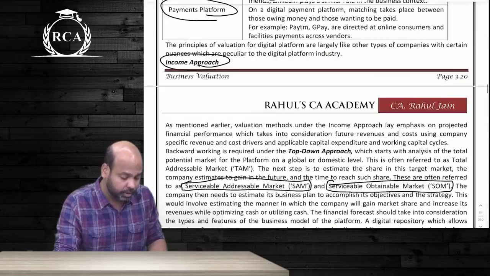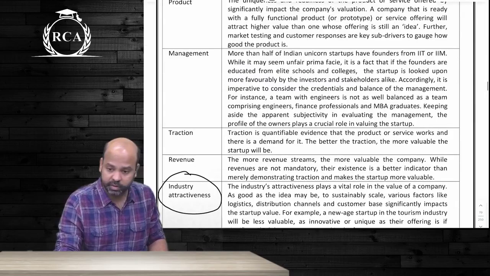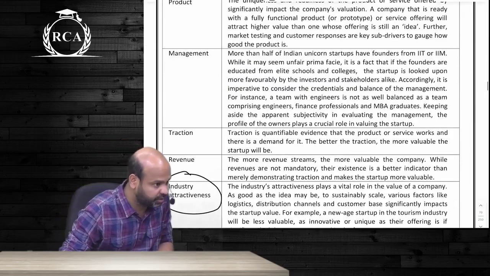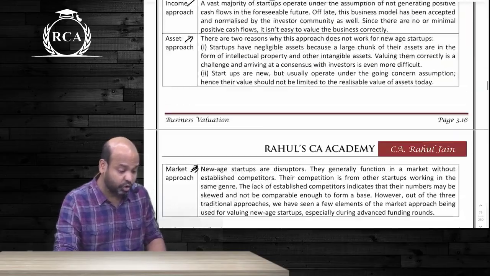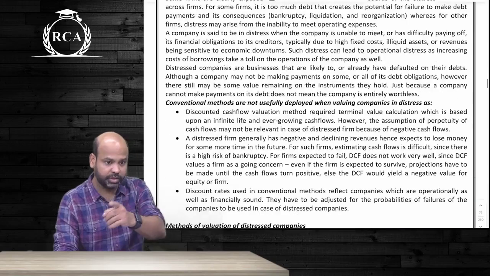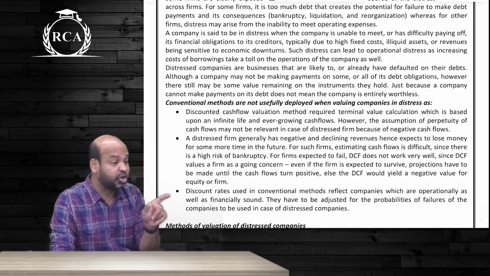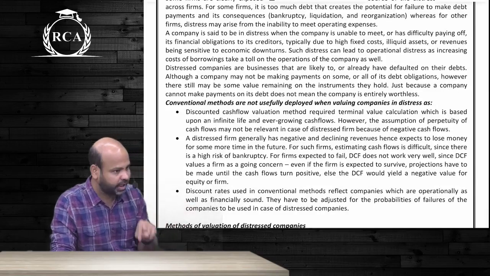Do you remember? Now, in case they give us the earnings capitalization method and they give us net asset value, after that they ask us to compute fair value. What will be fair value? The average of the earnings capitalization method and net asset value. I said this is a concept of FR, not a concept of AFM.